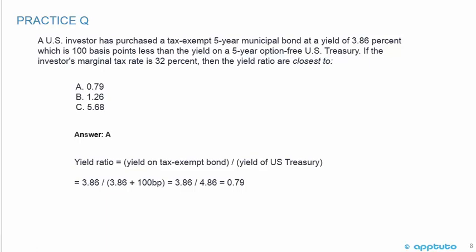So the yield ratio is the yield on the tax-exempt bond divided by the yield of the U.S. Treasury. So we saw the yield on the tax-exempt bond is 3.86%, and it was 100 basis points less. So therefore, the yield on the 5-year option-free U.S. Treasury would be 4.86, the 3.86 plus the 100 basis points, 100 basis points being 1%. So 3.86 divided by 4.86 equals 0.79. So nice to know, nothing difficult, and this is, you know, fool me once, shame on you, fool me twice, shame on me. Once you've seen it, it's a fairly easy calculation, but if you've never seen it before, you're potentially not going to get it right. Anyhow, nice little question to have.